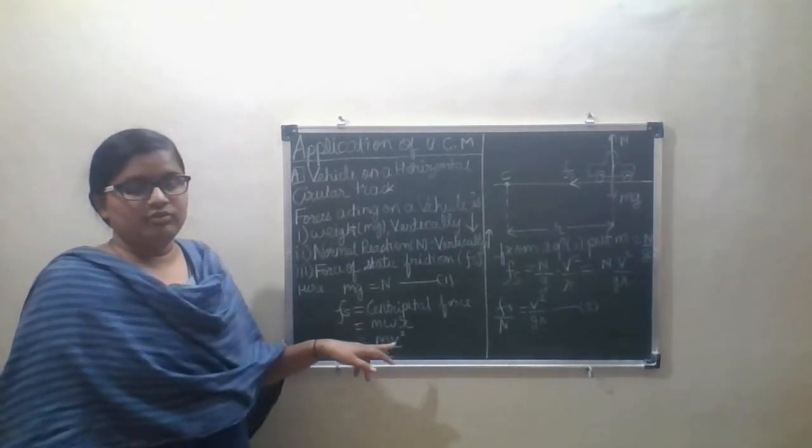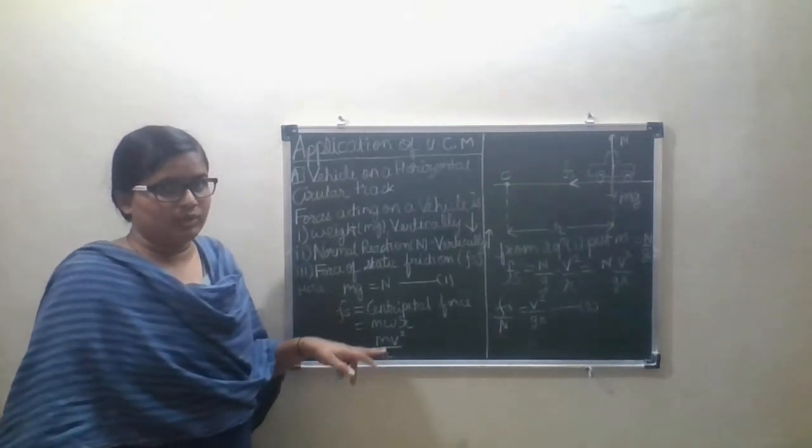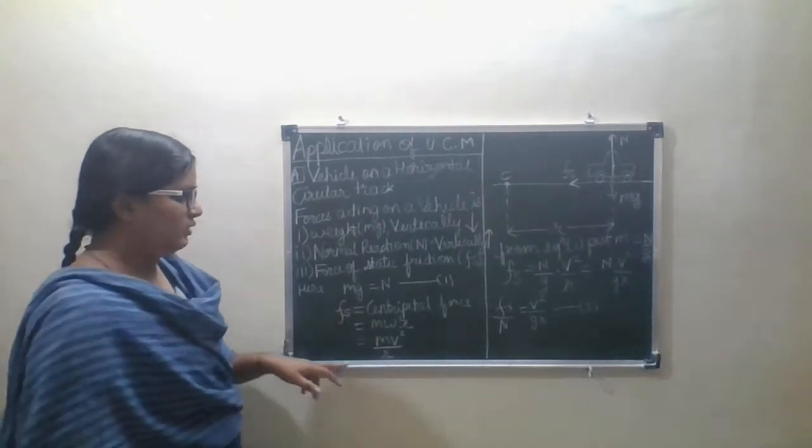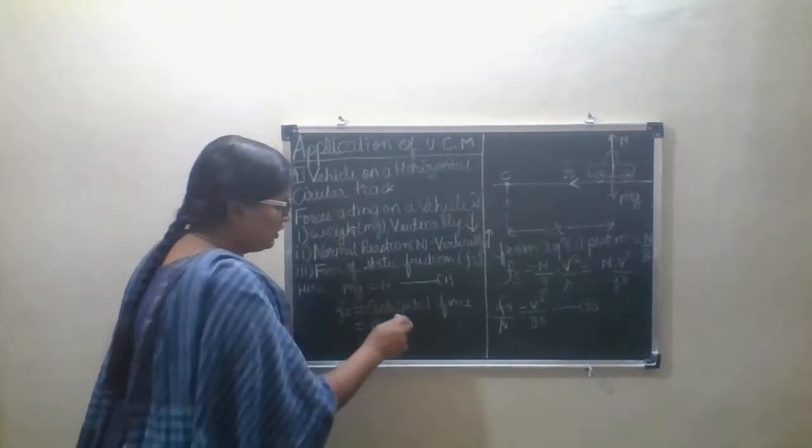As usual we know the value of omega is equal to v upon r. I will substitute that in m omega square r.